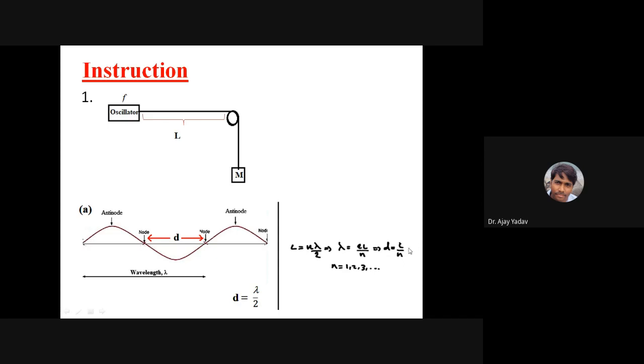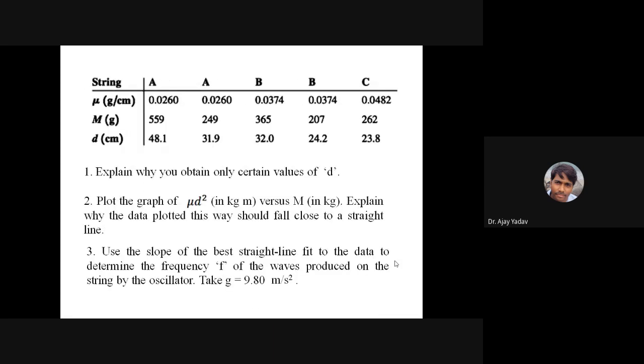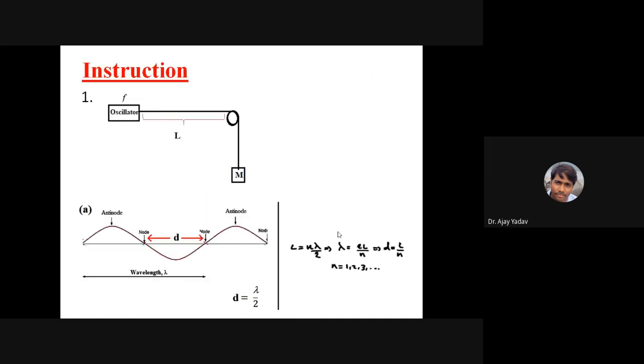Since there are no n values between 1 and 2, you cannot have 1.1, 1.2, 1.3. You can have only these values possible: 1, 2, 3. So since n can take values like 1, 2, 3, small d will also take discrete values like L by 1, L by 2, L by 3, and so on. That is the answer for your question number 1: explain why you obtain only certain values of d, because L equals n times d, that is, d equals L by n. Is that clear to everyone?